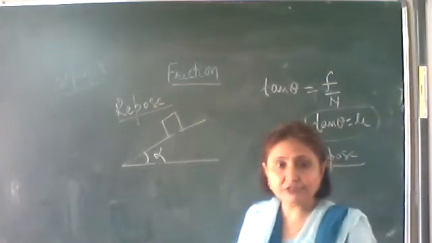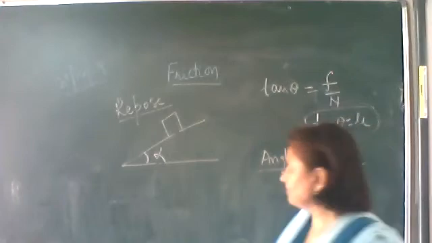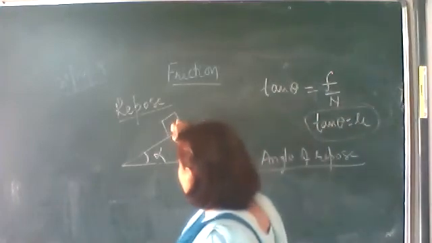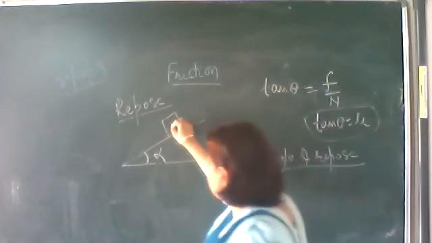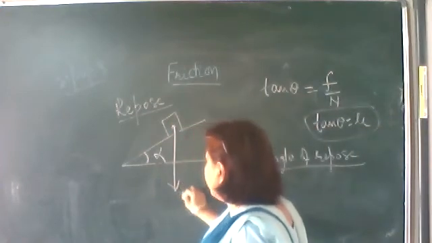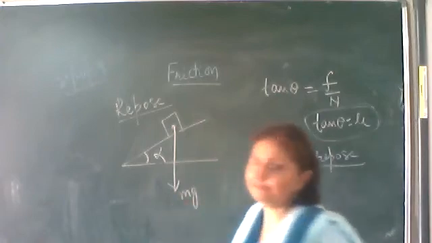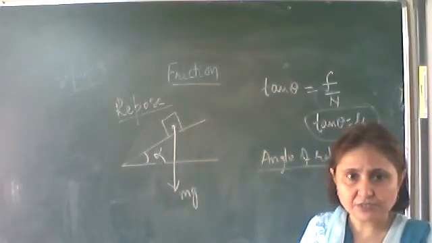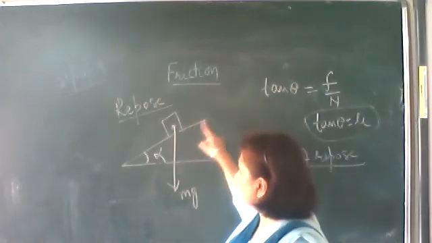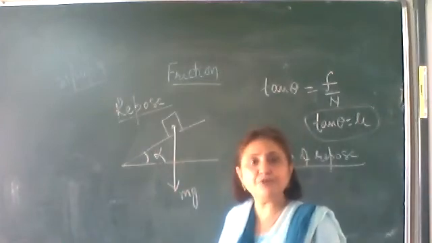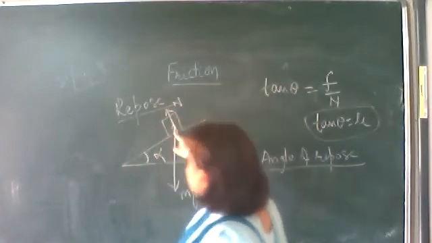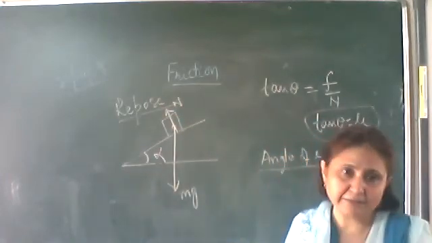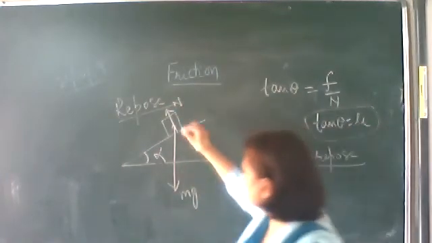Okay, now let's find out the expression of angle of repose. Let us draw all the forces acting on this block. The first force is the weight of the body, mg, which is acting vertically downwards. This inclined plane exerts a force, which we call the normal reaction, perpendicular to the inclined plane.